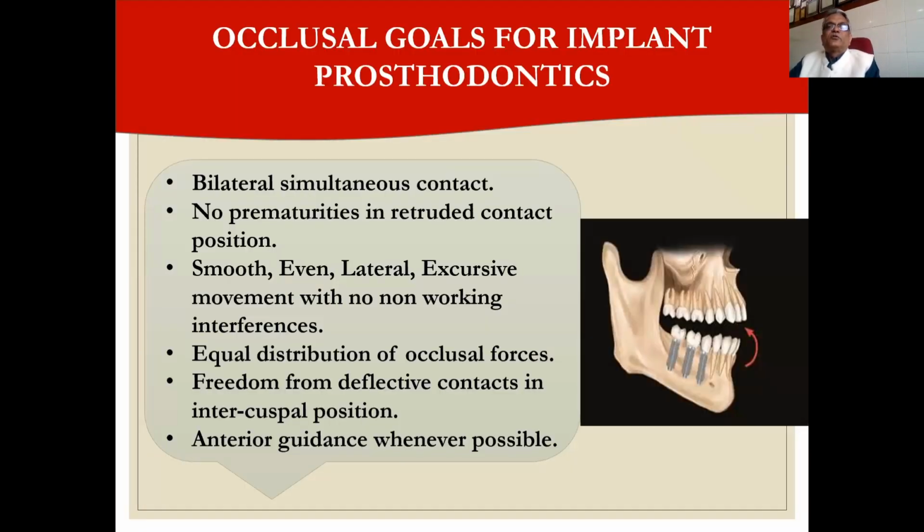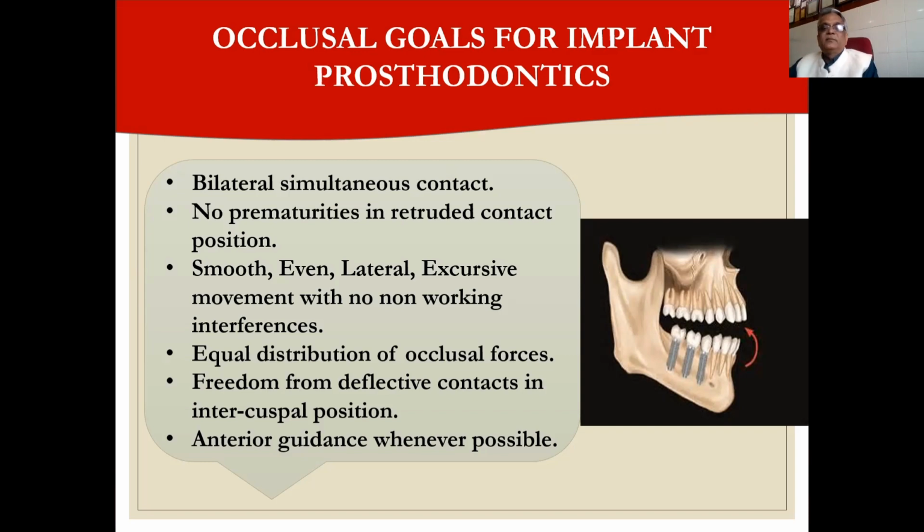Occlusal goals for implant prosthodontics are bilateral simultaneous contact, no premature retruded contact position, smooth, even lateral excursive movement with no non-working interferences, equal distribution of occlusal forces, freedom from deflective contacts in intercuspal position, and anterior guidance whenever possible.